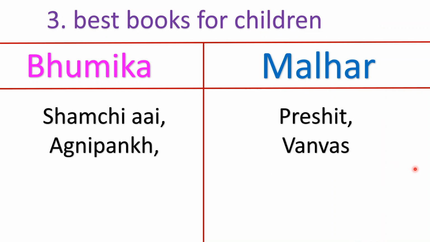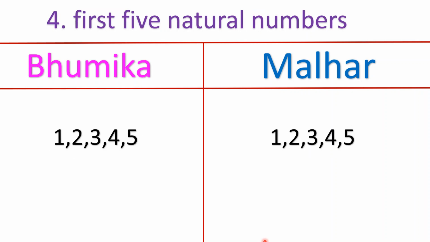Let's go ahead. Best books for children. Bhumika's opinion about best books for children: Shamchi Ai and Agnipankha. Whereas Malhar has selected Preshit and Vanvas. So all the objects of this collection are different. They do not have anything common. Their collections are totally different. First 5 natural numbers. Bhumika has written 1, 2, 3, 4, 5. Malhar has written 1, 2, 3, 4, 5.